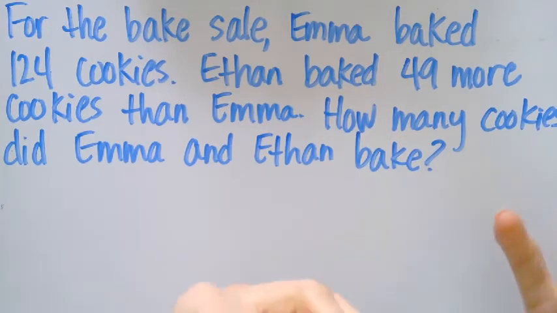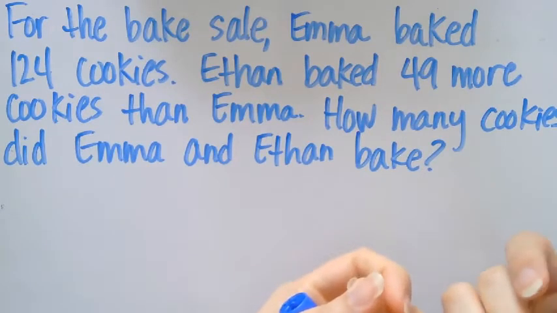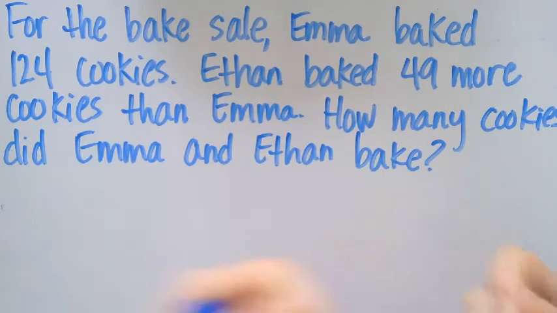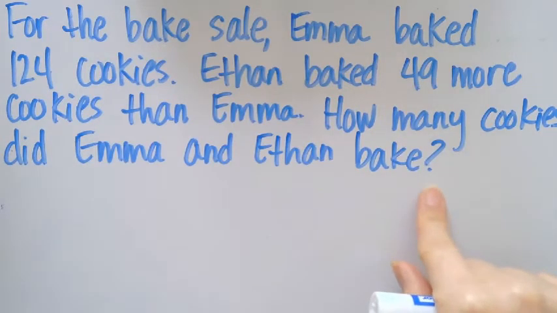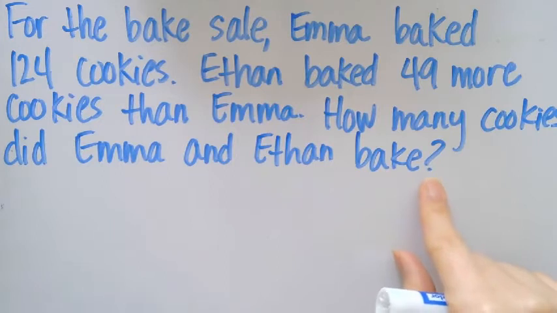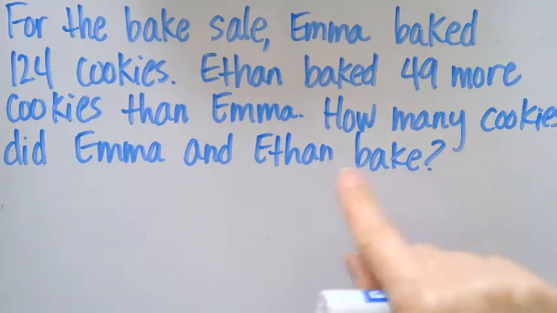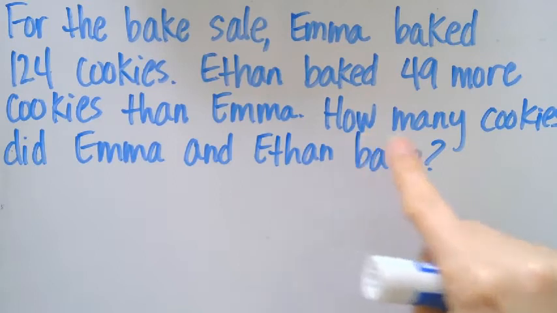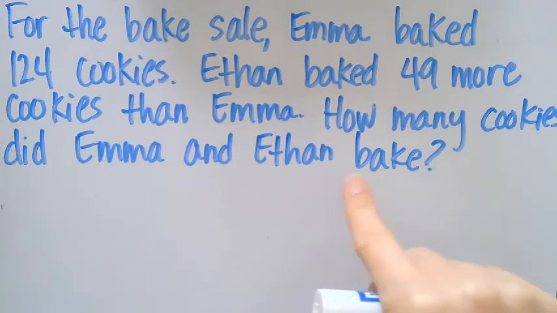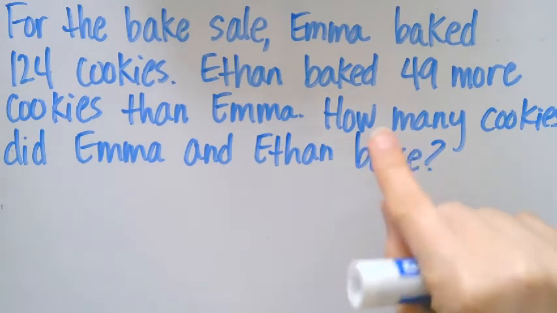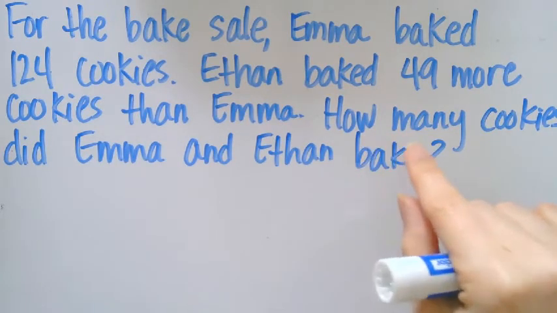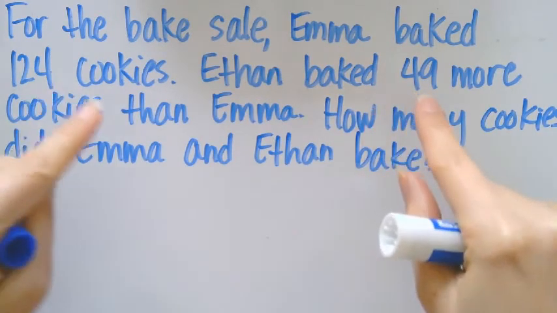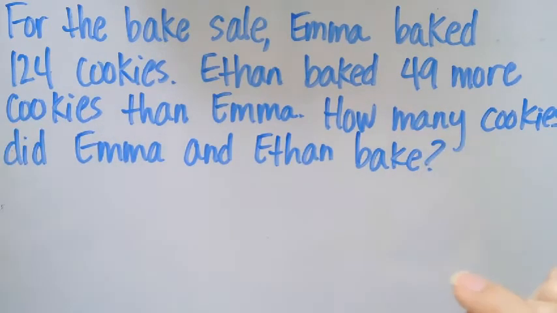All right, so first thing we need to do is figure out what operation we are performing in this particular word problem. Are there any word clues that tell us a little bit more about what we are doing as far as an operation? All right, so when we look at the question, you can tell which one is the question because it has that question mark. It tells you what you're going to do. We want to figure out how many cookies Emma and Ethan baked. So if we're going to figure out how many cookies Ethan and Emma baked, we need to find a total for those numbers, right? Okay.